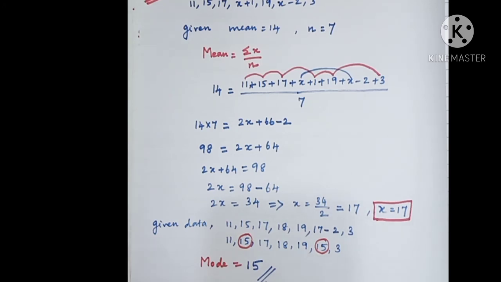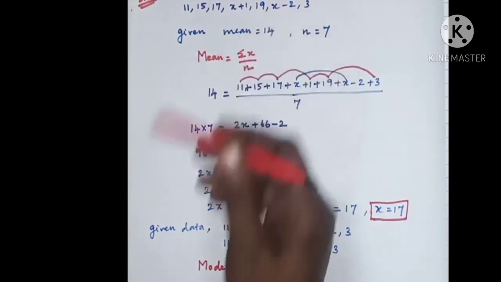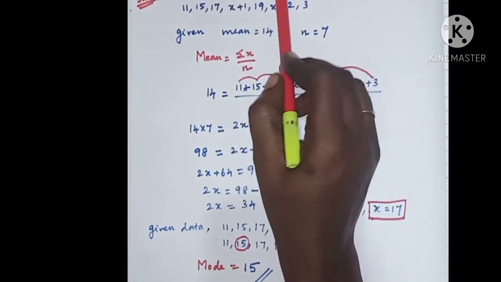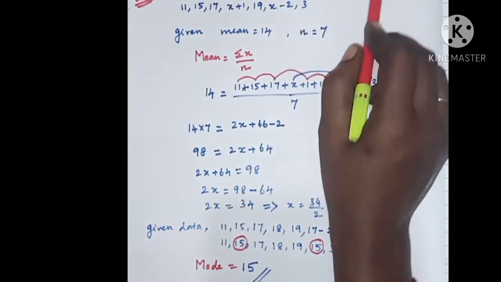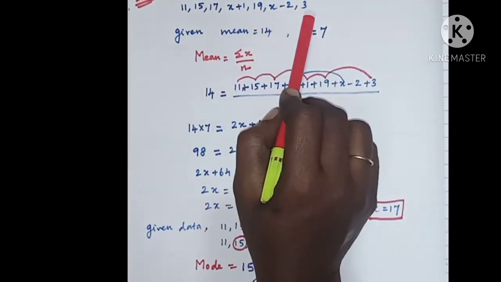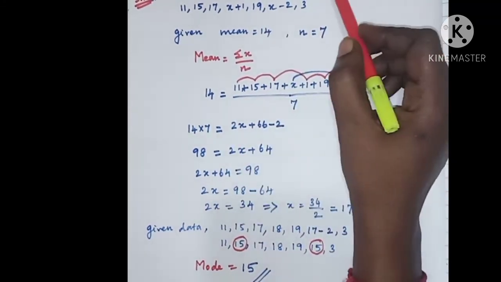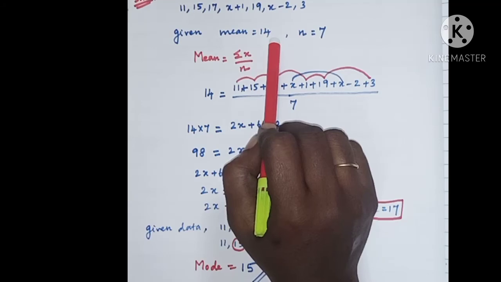So I'll repeat it once again. Here for the data, if the mean is 14, find the value of x. Also find the mode of the data. We have written the given data. Given mean is equal to 14.